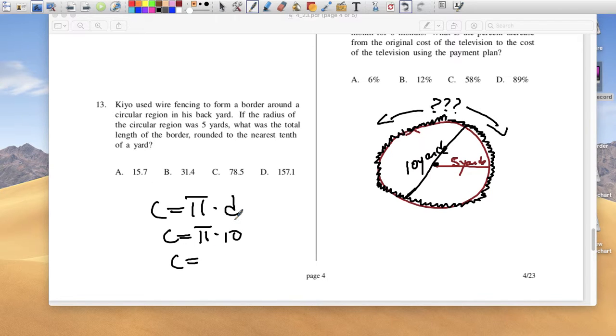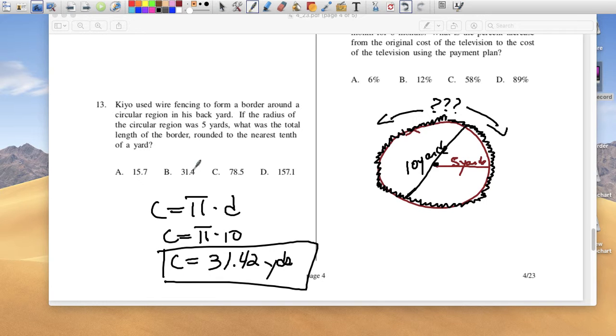If you multiply 10 times pi, you're going to get 10 pi in your calculator. All you have to do is press the double arrow button, and it'll give you a number. 31.42 yards, not square, because it's circumference, right? Round to the nearest hundredth, but they round to the nearest 10, so B is my answer.